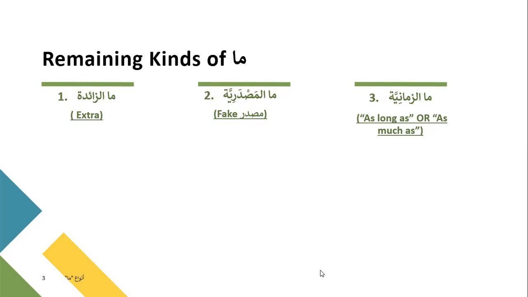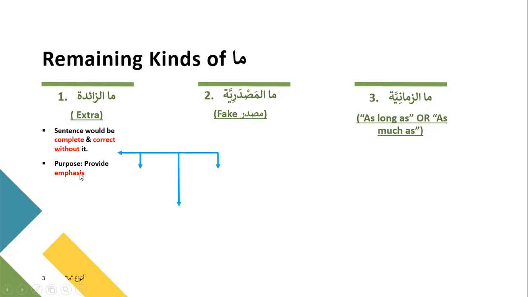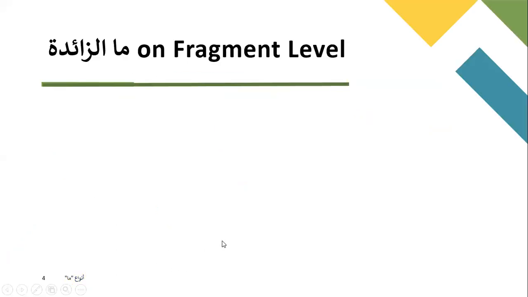We have a further classification in ma az-zaida. Classification in a sense that the sentence would be complete and correct without it, as I said, and the purpose is to provide emphasis. So this I had already mentioned. Further, we have to understand that ma az-zaida will come on a fragment level. We will study how. On a sentence level and in a conditional sentence also, to add more emphasis in the condition. So let's first look at ma az-zaida on a fragment level.